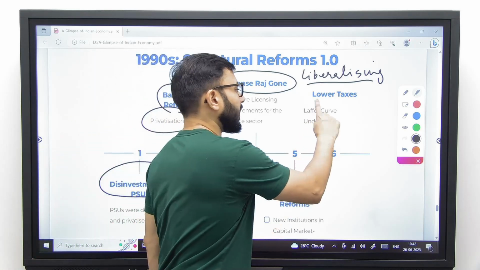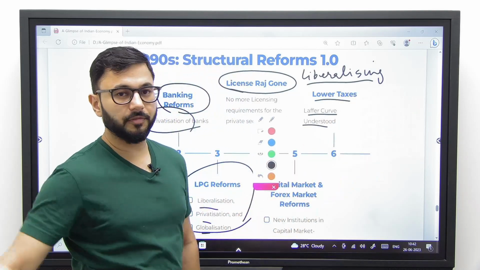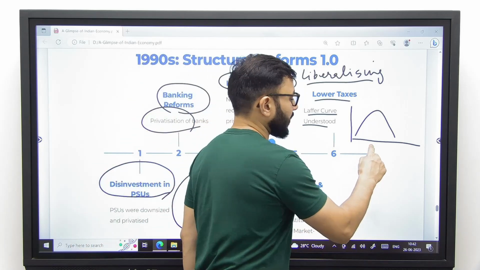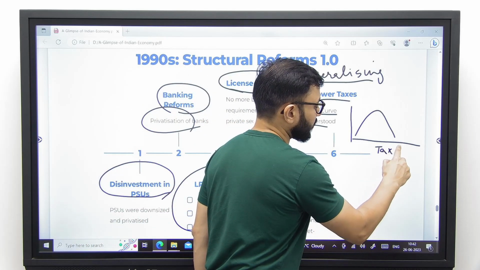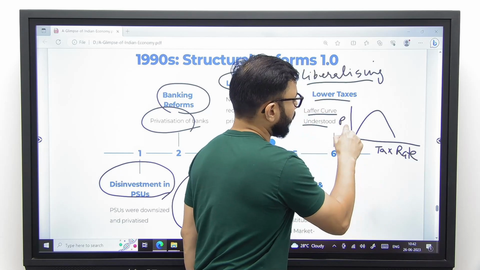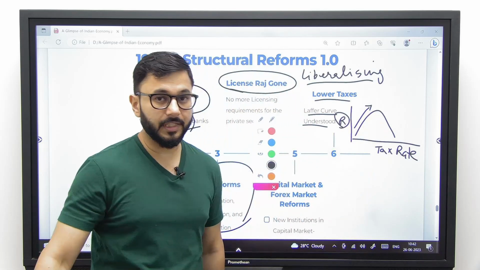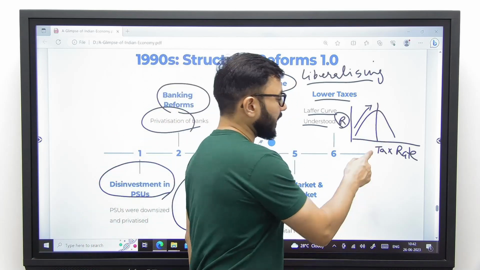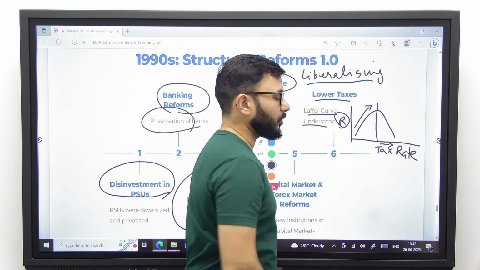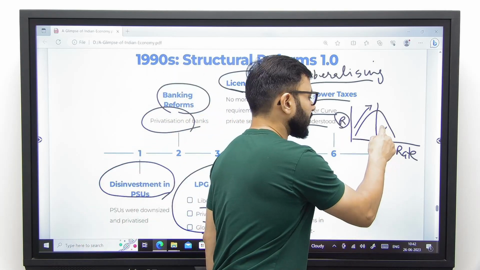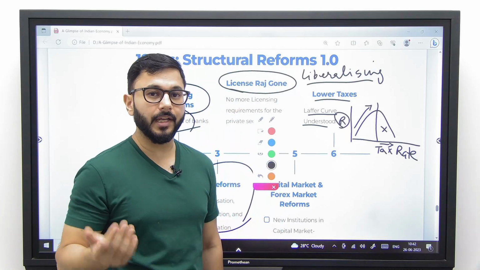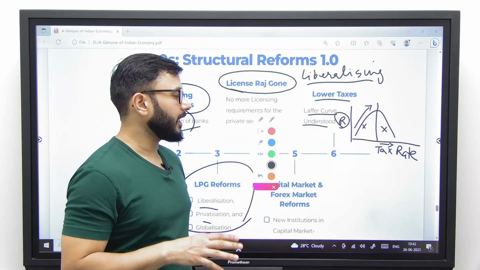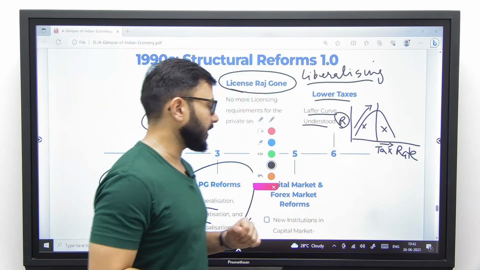Number four, taxes were reduced because we realized the importance of the Laffer curve finally. What is the Laffer curve? It looks like this. This means if you keep increasing your tax rate, your revenue might go up for a certain time period till a certain extent, but after this level, if you increase your tax rate further, your revenue will start falling. India was somewhere here where our tax rates were very high, and as a result our revenues were very low, and that is why we had to come back a little, reduce our tax rate. This is what we did after the 1991 reforms.